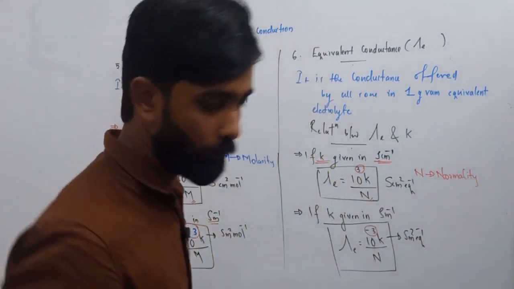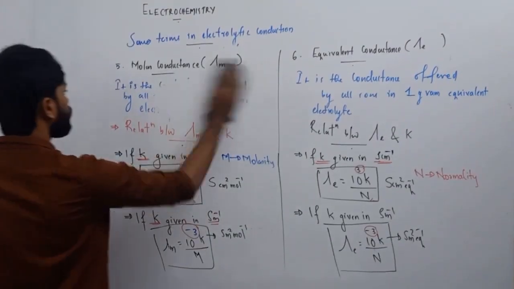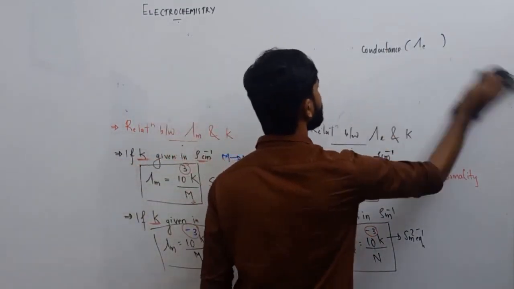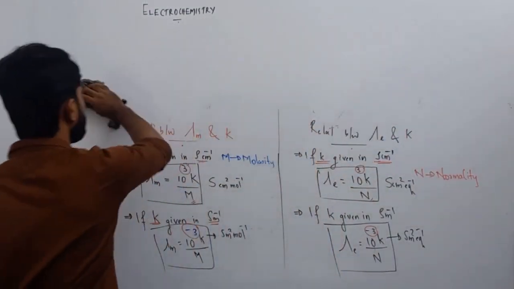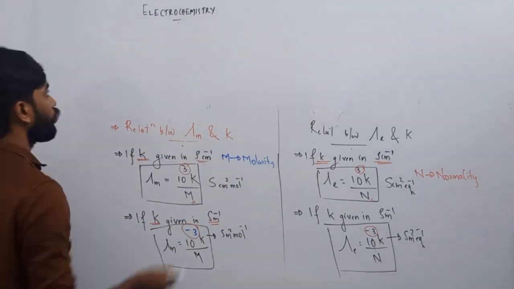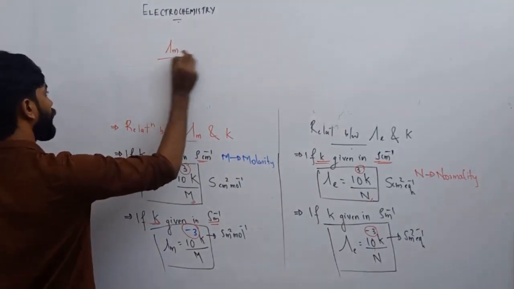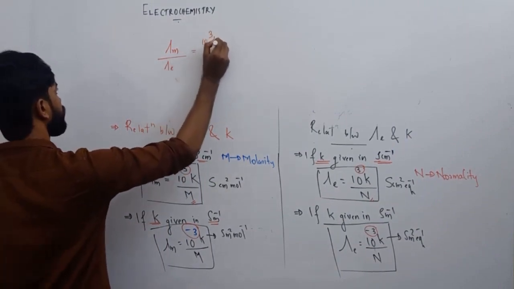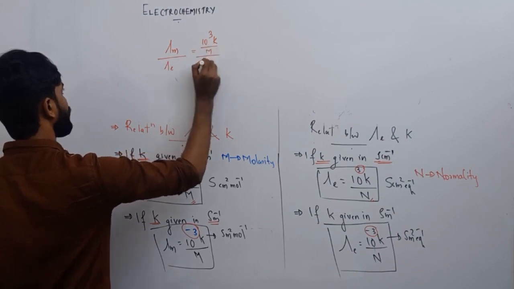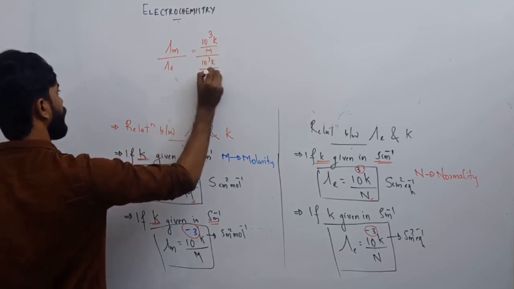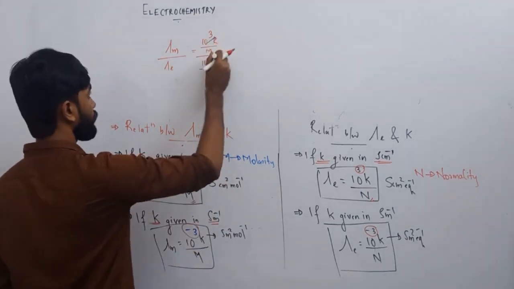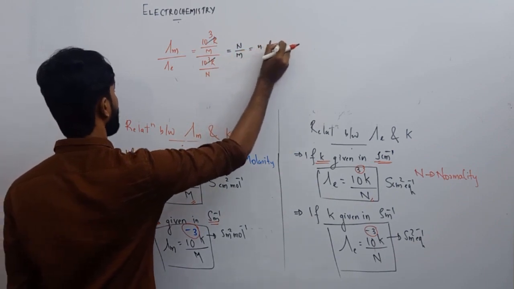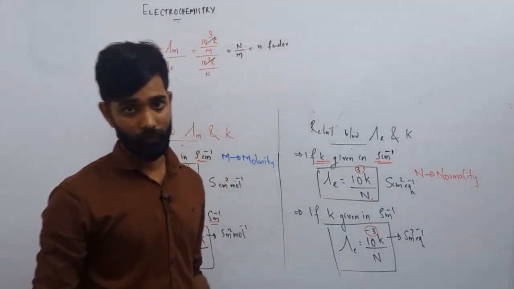Okay, we'll discuss the problems from this topic. Before that, let me connect the molar conductance and equivalent conductance. Ready? Molar conductance divided by equivalent conductance. We know that molar conductance is 1000 kappa divided by molarity, whereas equivalent conductance is 1000 kappa divided by normality. So for the same solution, 1000 kappa cancels. It will be normality divided by molarity, and you know that the normality to molarity ratio is the n factor of that particular substance.